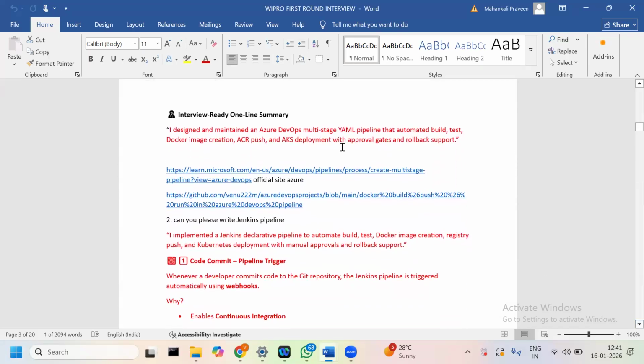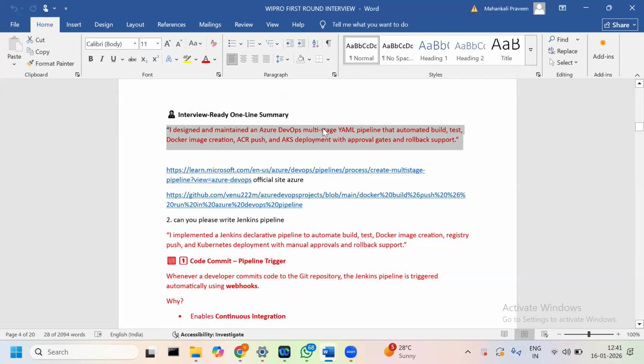Okay. So, interview side, online answer. I design and maintain an Azure DevOps multi-stage pipeline, and the pipeline automates the build and test, Docker image creation, ACR push and AKS deployment with approval gates and rollback support. So in this type of question,